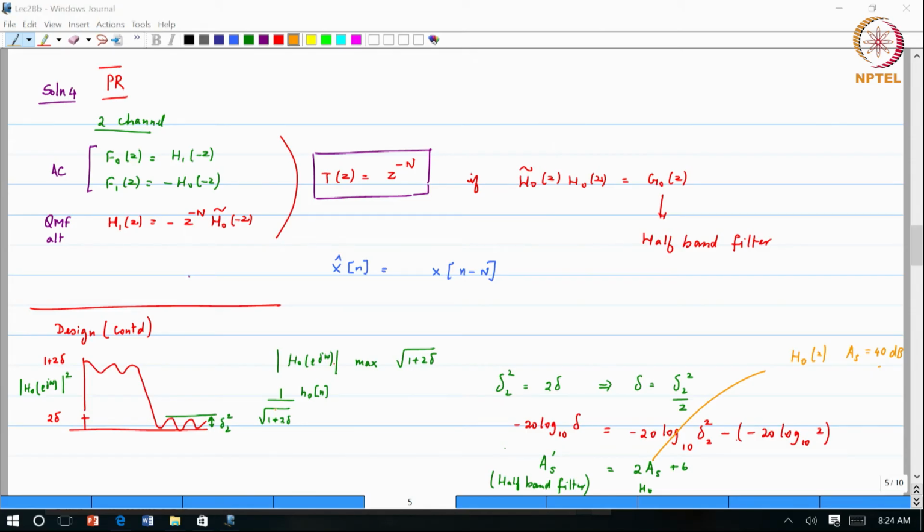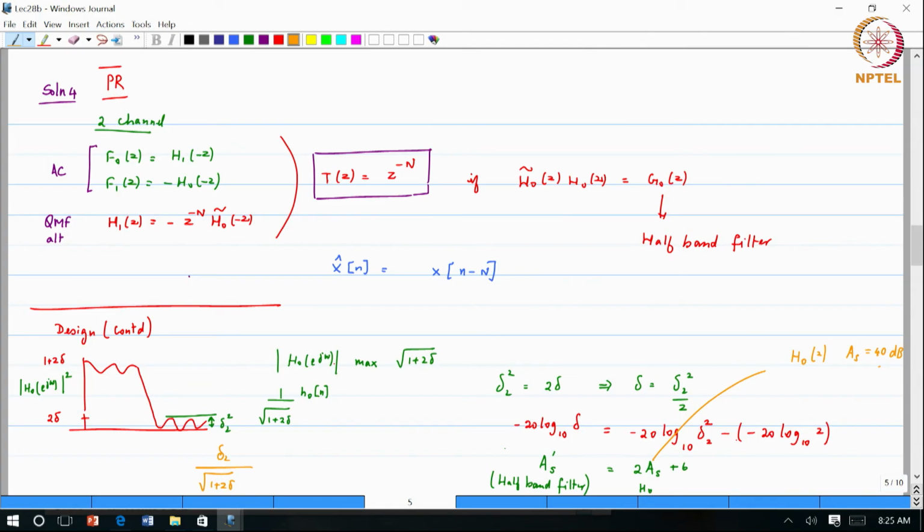Now, if you are going to normalize by 1 over square root of 2 delta to get the maximum magnitude to be equal to 1, then what will be the magnitude of the stop band ripple? Instead of delta 2, if you normalize, it will become delta 2 divided by 1 plus 2 delta.